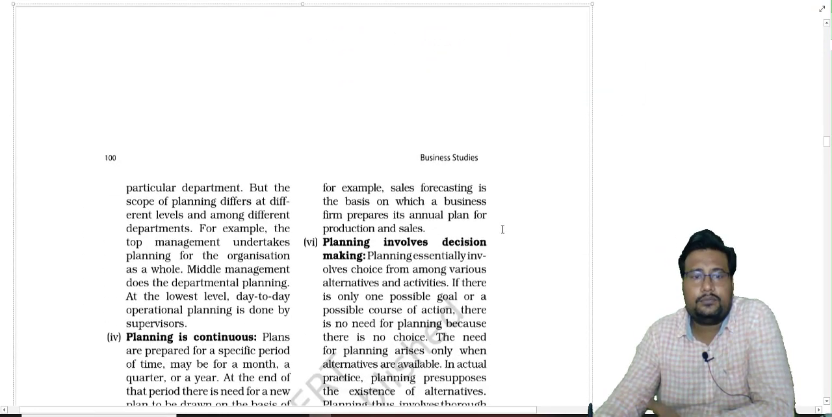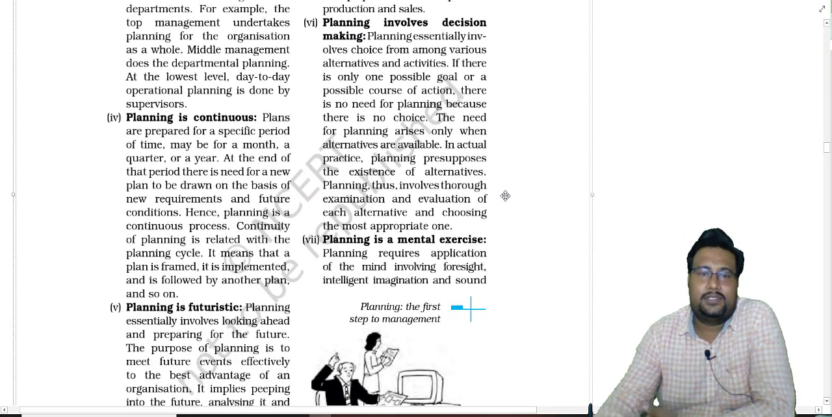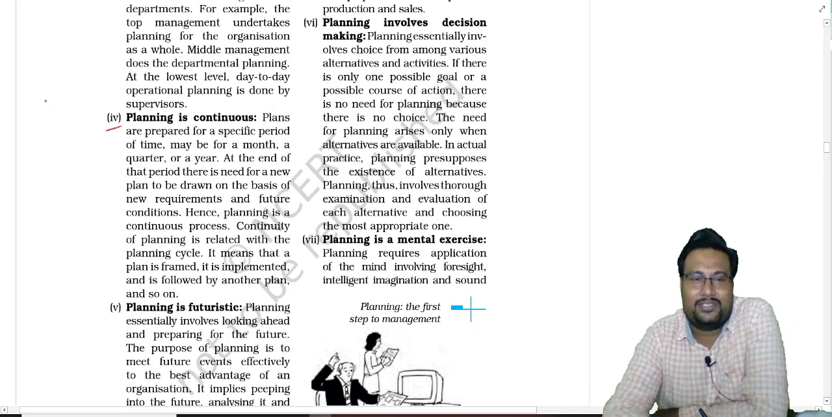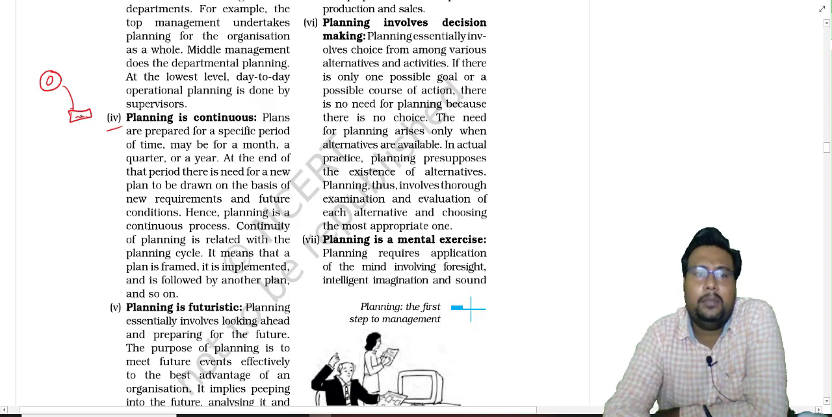Now next one. Planning is continuous. It is just like a cycle. Okay, suppose it is very simple, beta. If we make a plan, we will implement that plan. Okay, when we implement the plan, maybe some deviations will come, and when deviations come, we will remove that deviation by again making a proper plan. So it is a continuous function.